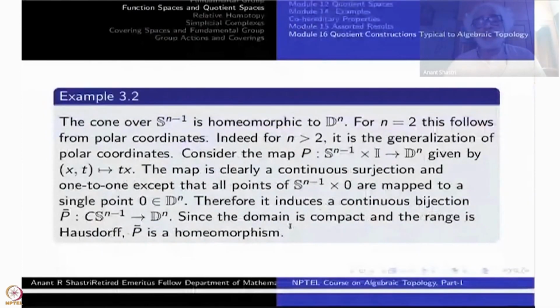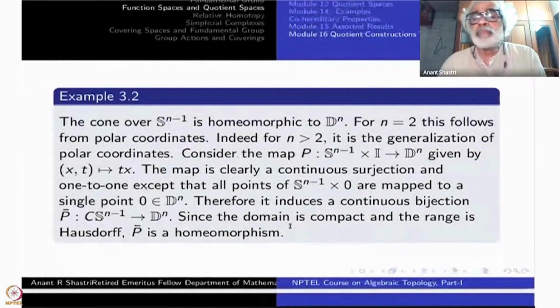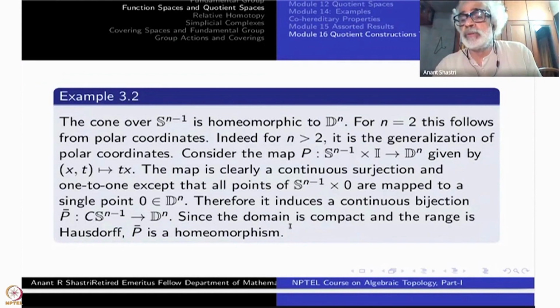Now here is an example. Let us take the circle. More generally, take any sphere. You can even take S0 also. So take the sphere Sn minus 1, take the cone over that.